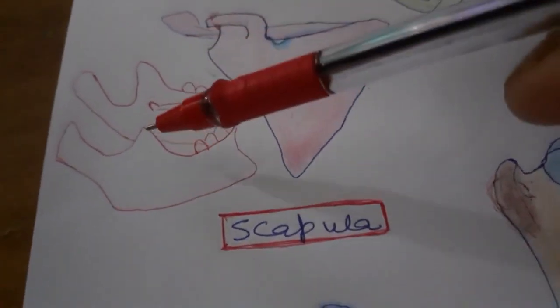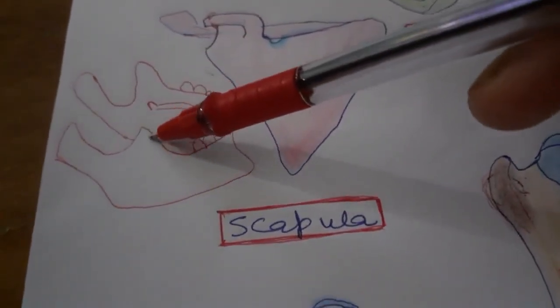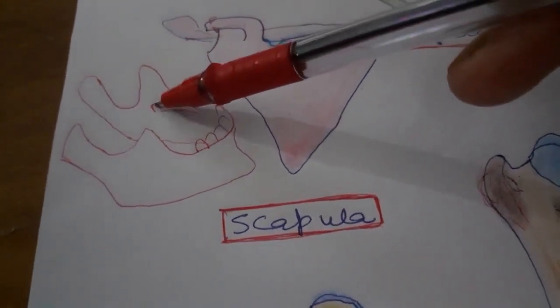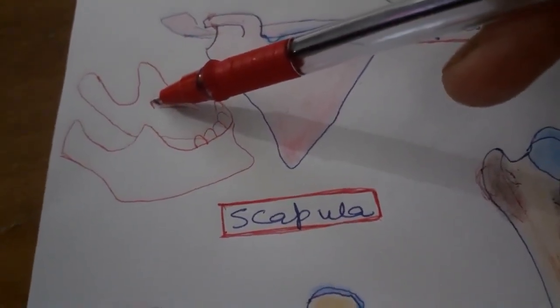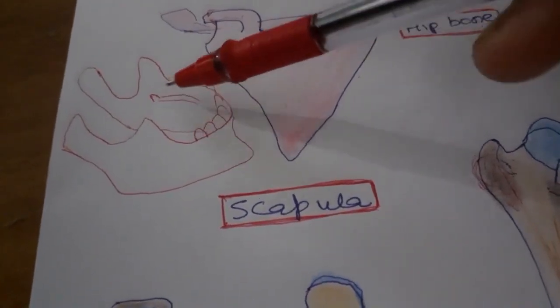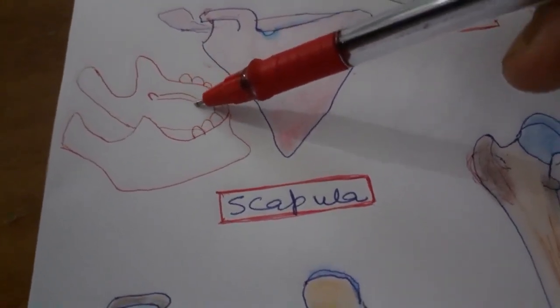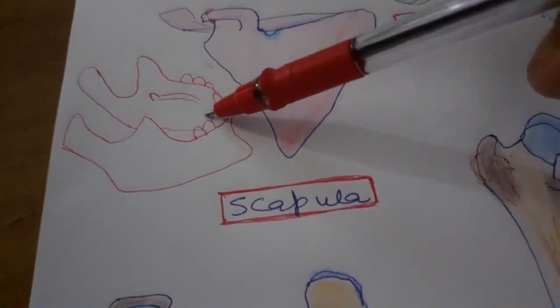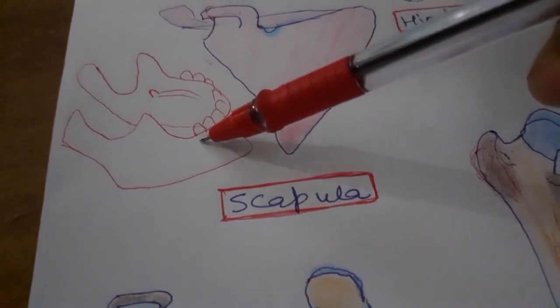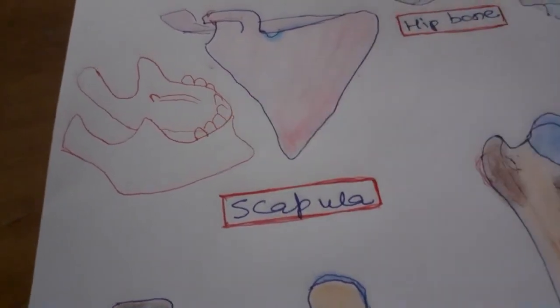What is the attachment over the coronoid process of the mandible? It is temporalis. What is the attachment over the lingula? It is sphenomandibular ligament. Which nerve and vessels pass through the mandibular foramen? It is inferior alveolar nerve and vessels. What type of joint is in between the tooth and the mandible? It is gomphosis.